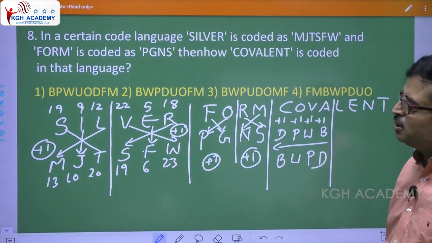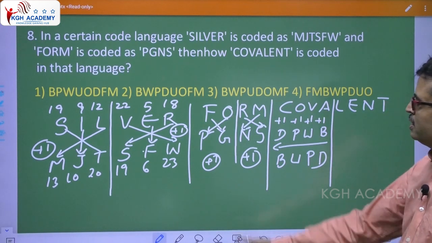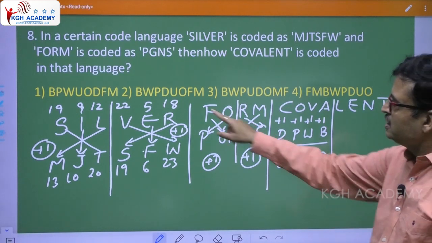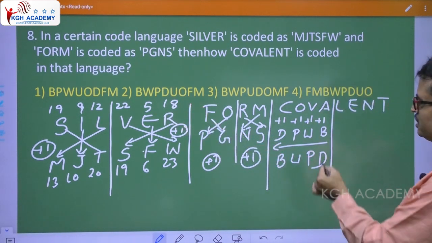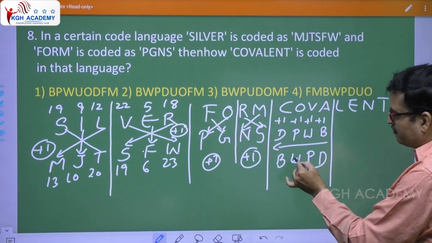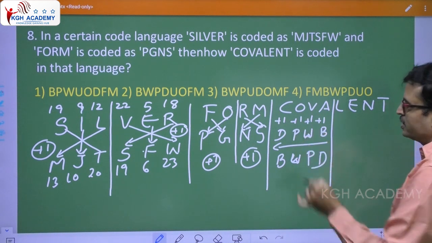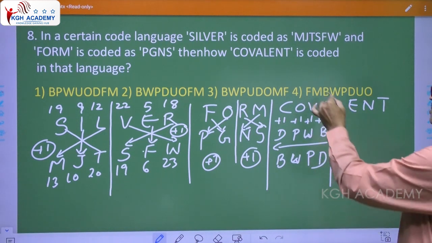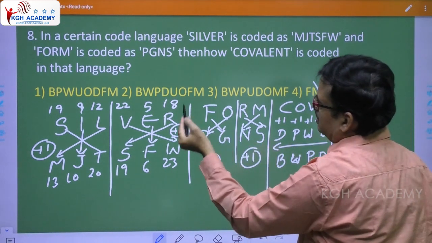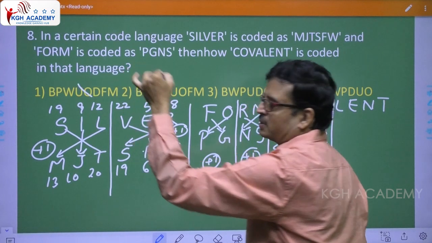First of all, verify with the options whether we are going the right way or wrong. Just verify, B, W, P, D. See, FM. So this is wrong. Clear?